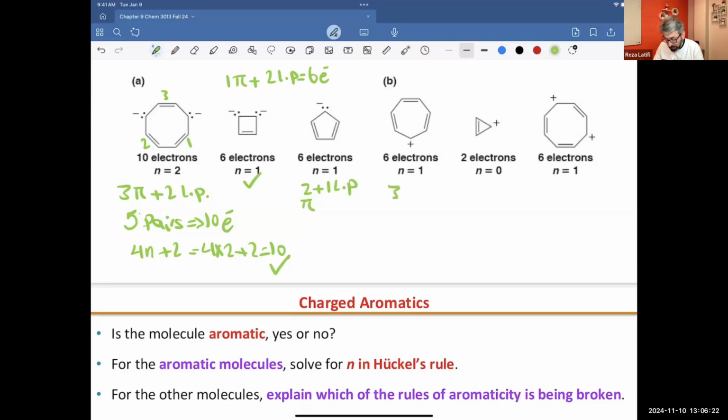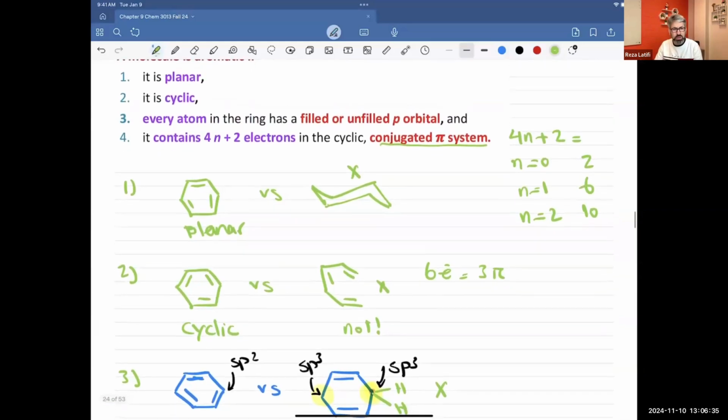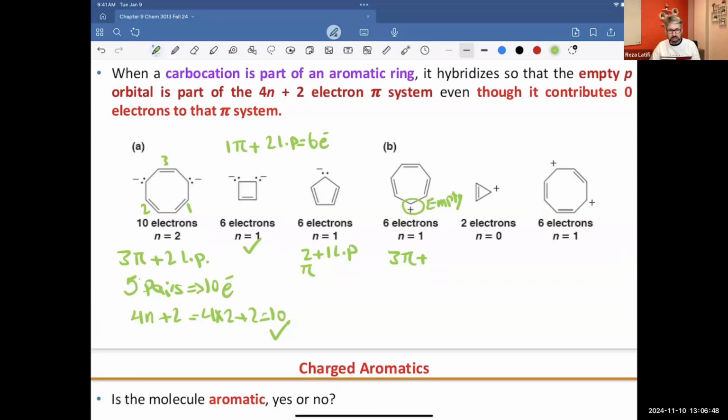Next one, we have 3 pi plus this one is empty, so there is no electron in it. This time it's empty. If you remember, when we talked about the aromaticity rules, we said the p orbital is going to be either fully occupied or empty. This cation is cyclic, and all carbons have sp2 hybridization, including the carbon with a positive charge. Because all of them are sp2, it will be flat. And because it's flat and has 6 electrons, this molecule will be aromatic.